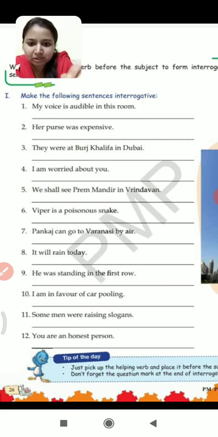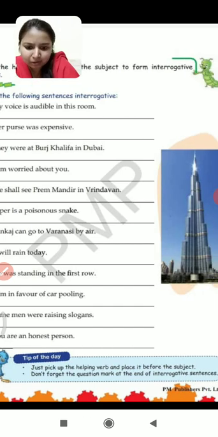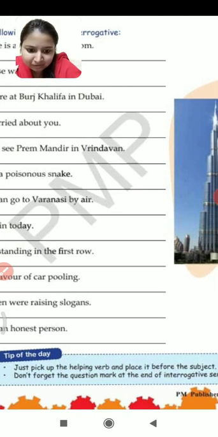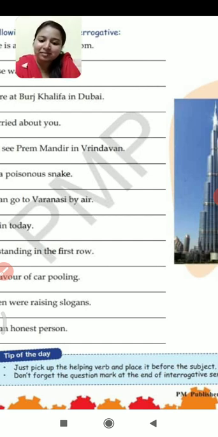And a question mark. And this way, these 12 questions can easily be solved by you people. Now, a tip is given. Now, what is the tip? Just let us read it. Just pick the helping verb and place it before the subject. As I already told you, you just have to choose the helping verb. You just have to pick up the helping verb and you have to place it before the subject. आपको helping verb ढूंढना है sentence में और उस helping verb को आपको subject के पहले place कर देना है.